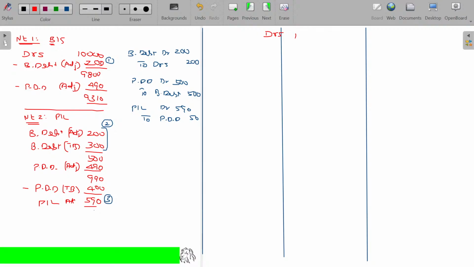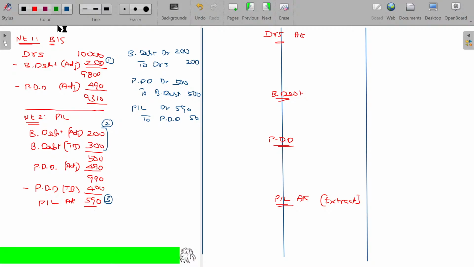One is debtors account, another one is bad debt account, another one is provision for doubtful debt account. If you want, then you can prepare P&L account, where we cannot prepare the complete P&L account, so it's only an extract. If the illustration is complete, then we can prepare the complete P&L account. Here we are going to prepare only the extract.